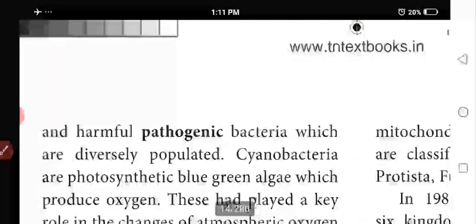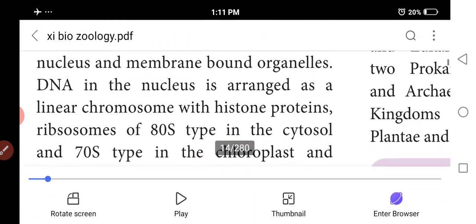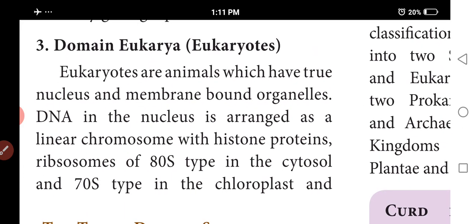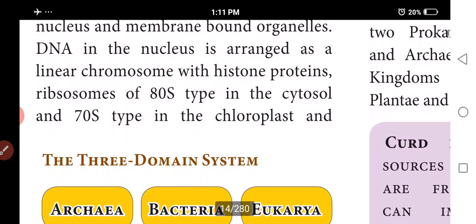Next, define eukaryotes. Eukaryotes have a true nucleus and membrane bound organelles, just the opposite of prokaryotes. Domain eukaryotes have a nucleus and membrane bound organelles. The DNA in the nucleus is arranged in linear chromosomes. Histone proteins are present, whereas in prokaryotes histone proteins are absent. Ribosomes are 80S in the cytosol, and 70S in chloroplasts and mitochondria.